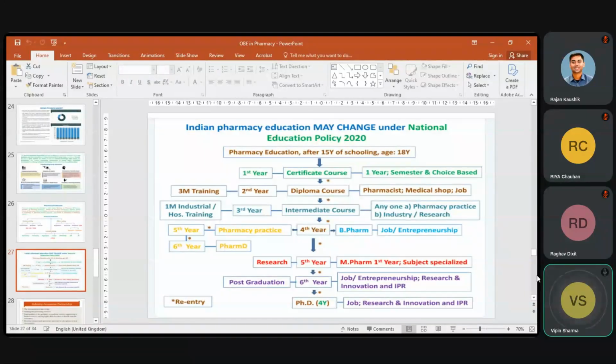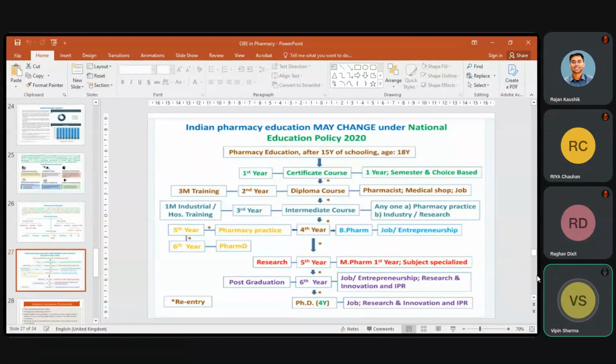It is the intermediate course, and it should have 1 month of industrial as well as hospital training, pharmacy practice or industry for research. It can be in the pharmacy profession.